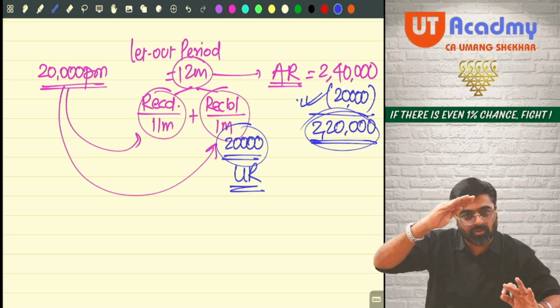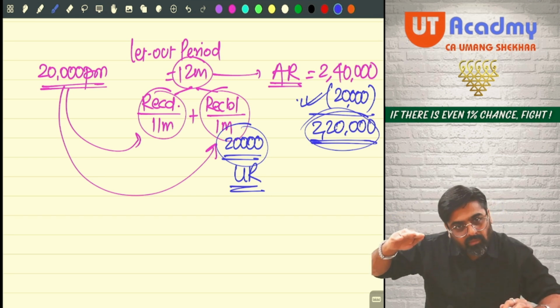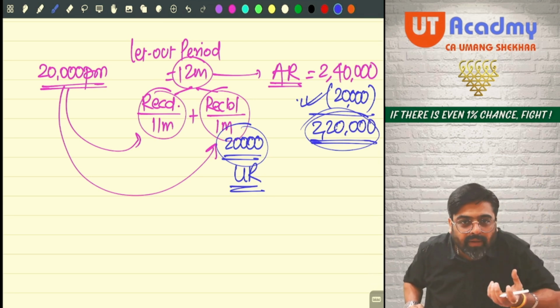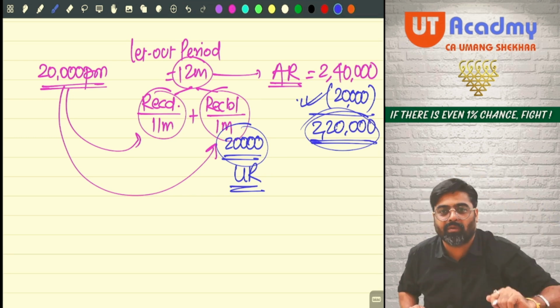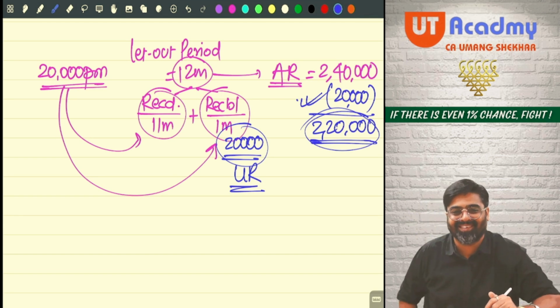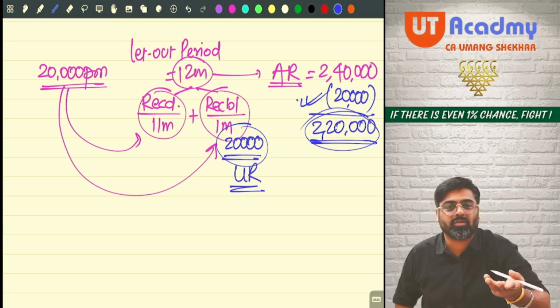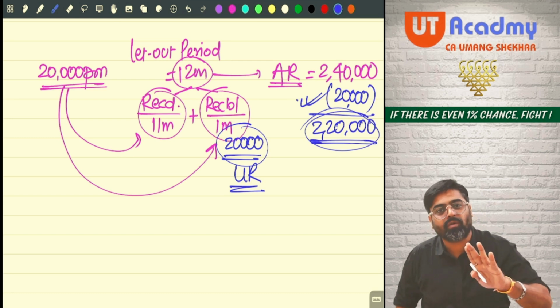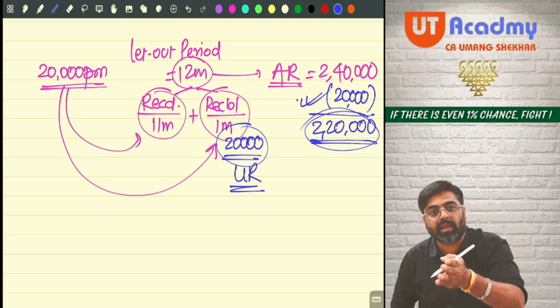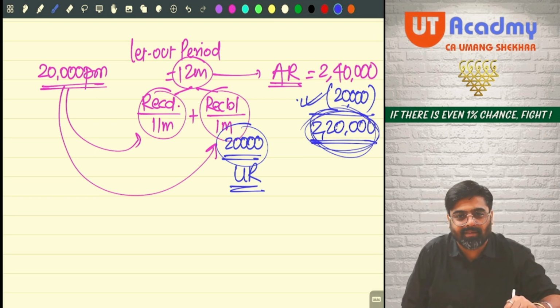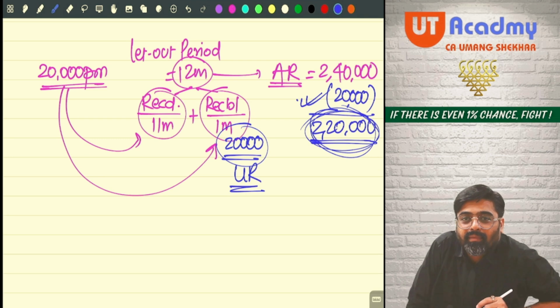For 12 months you were supposed to receive 240, no? For the same 12 months you did not receive 240. You now receive 2 lakh 20 only. So the 2 lakh 20 is your actual rent for your let out period now. So this is for how many months? 12 months only. Earlier your actual rent for 12 months was 240, no? Now your same actual rent for 12 months is 220 after reduction of unrealized rent. Got it? So this is for 12 months only.